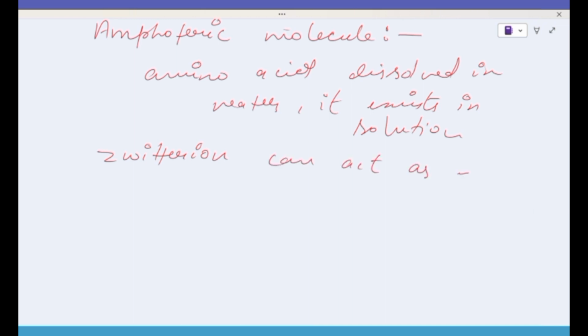The rest I'll tell you through the structure, like how we tell about the isoelectric point, which we calculate. So how do we calculate that? I'll tell you about it.